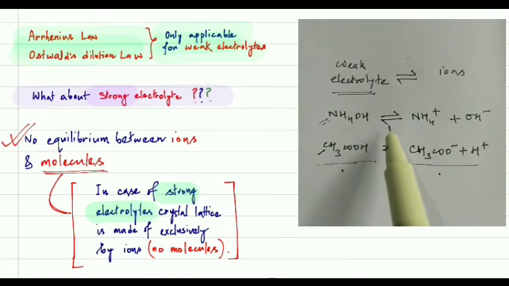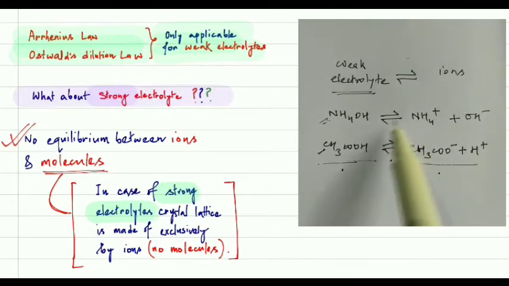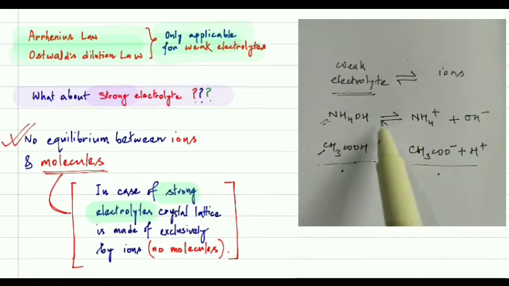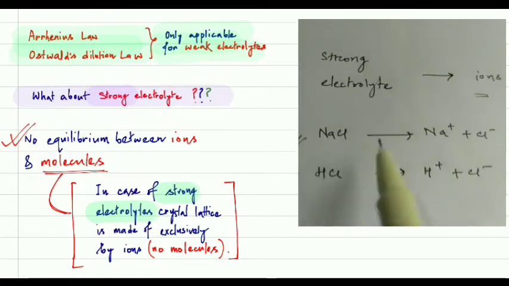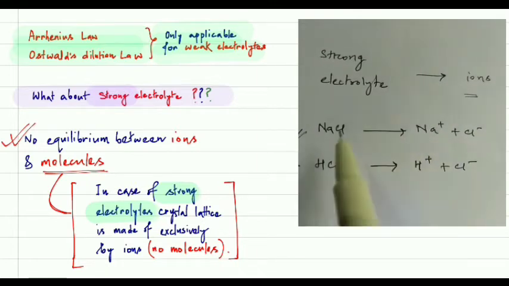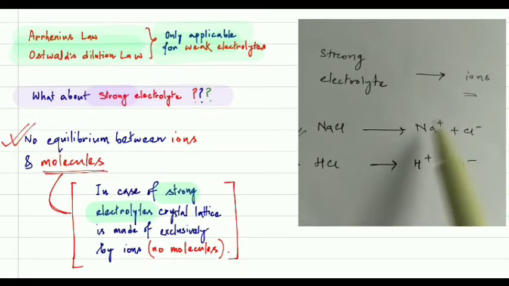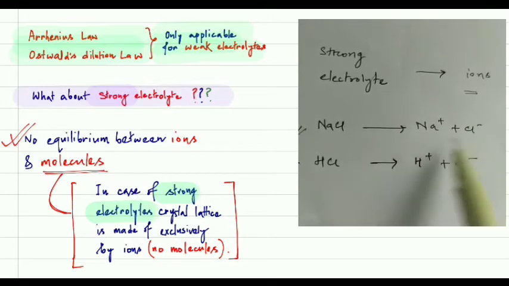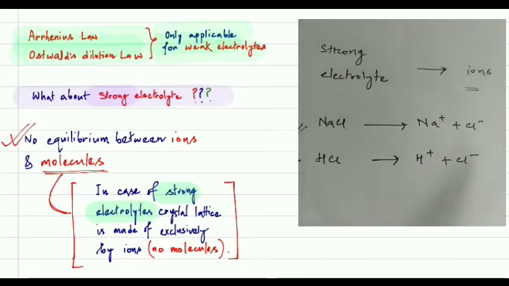That means there is a possibility of the backward reaction. But in this case, the rate of dissociation is very fast, so the forward reaction is very fast, and the ions do not get any time to combine with each other to form the unionized molecules again.